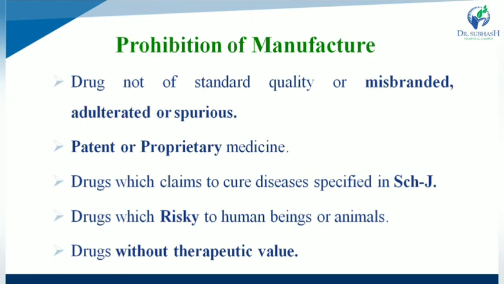Second one, patented medicine. Patented medicines are prohibited to manufacture, while drugs which claim to cure the diseases specified in Schedule J.